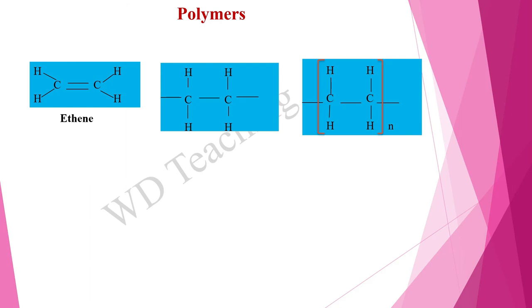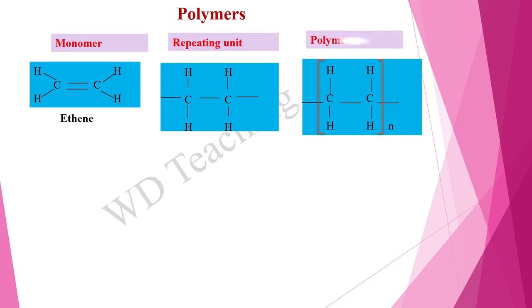Small molecules contributing to form polymers are called monomers. The basic structural unit contained in a polymer is known as the repeating unit. By linking a large number of small molecules together, it makes large molecules, and they are named polymers.